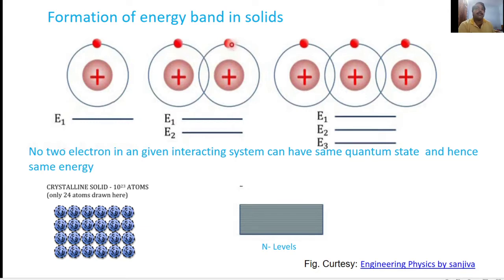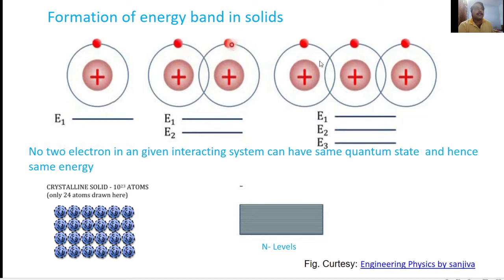According to Pauli's exclusion principle, no two electrons in a given interacting system can have the same quantum state and hence the same energy. So that is why, when the two atoms are far apart, the two electrons have the same energy, but when they are brought close together, they form an interacting system, and the energy level is split into two separate energy levels.